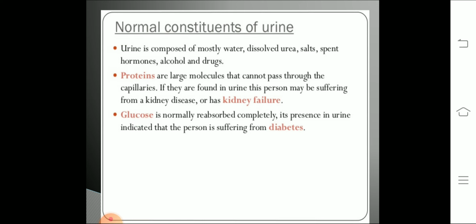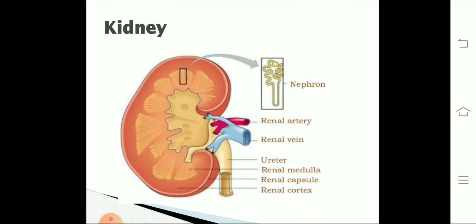Next, kidney. Kidney is the main excretory organ of the body. If I go for the internal structure of the kidney, you can see it is divided into two parts, that is cortex and medulla.